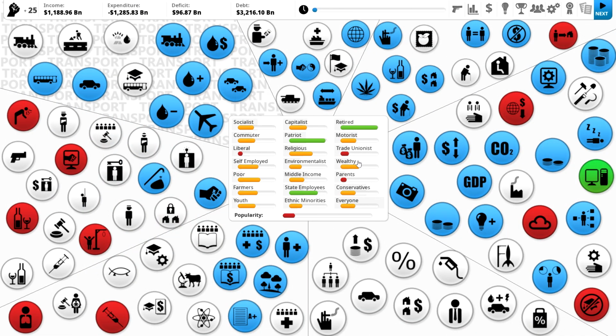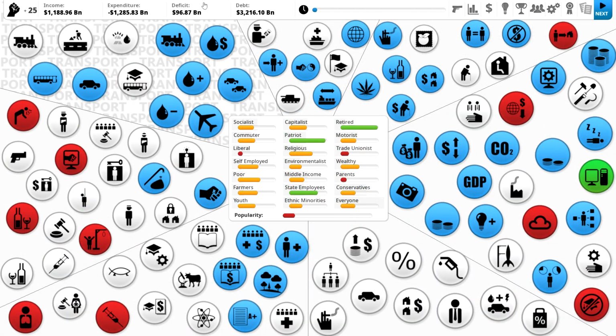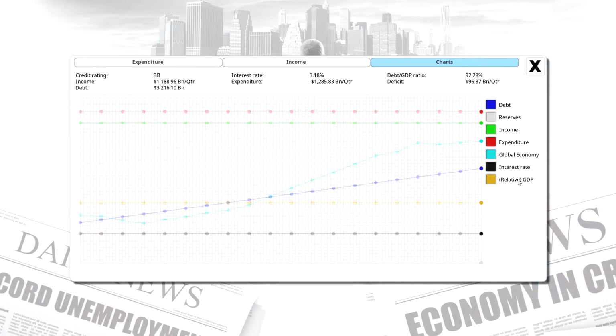And then here's our expenditure, or how much we spend each term. So we spend mostly on military, then state pensions, then state schools. And then this is the deficit, which is how much we fall short each term. And as we have a deficit each term, the debt continues to rise.